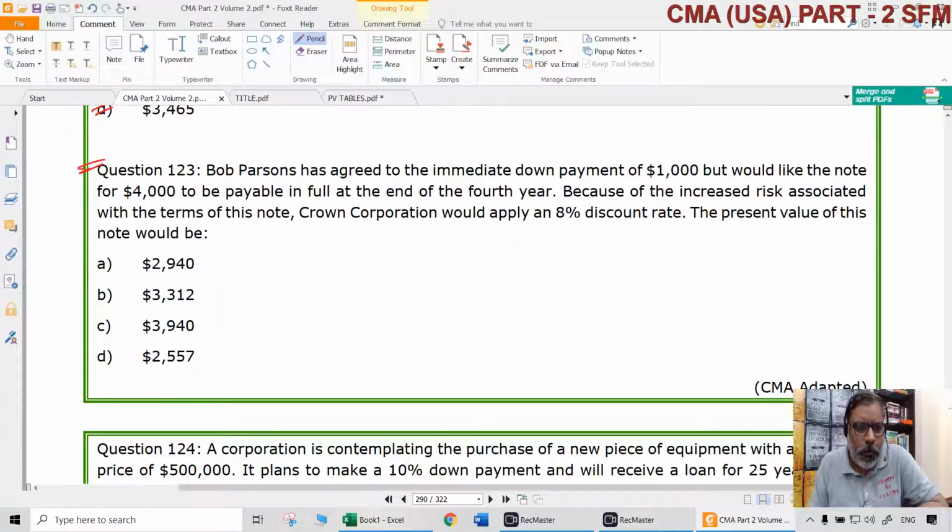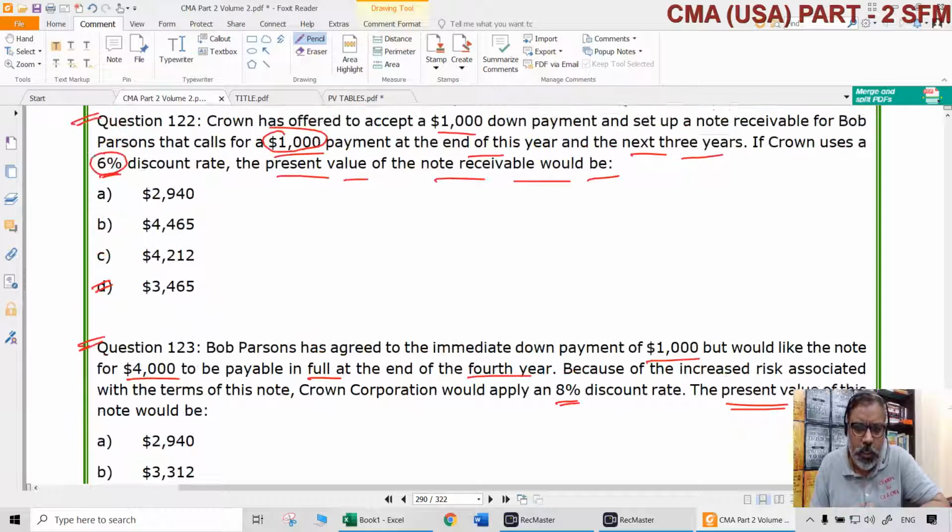Then 123rd question. Bob Parsons has agreed to an immediate down payment of $1,000 but would like the note for $4,000 to be payable in full at the end of the fourth year. Because of the increased risk associated with the terms of this note, Crown Corporation would apply an 8% discount rate. What is the present value of this note? Again, what has changed? $4,000 to be payable in full at the end of the fourth year. It is not going to be $1,000 each year.